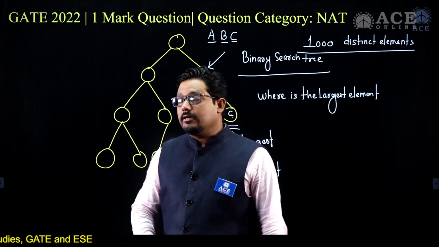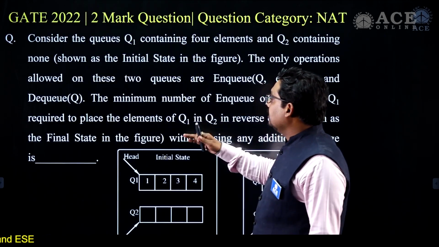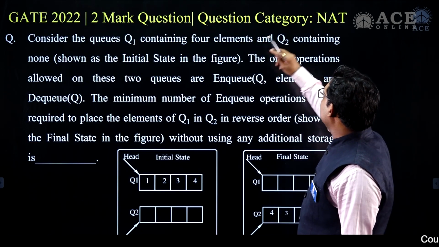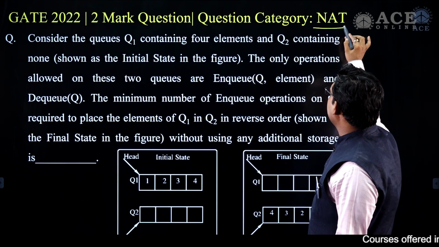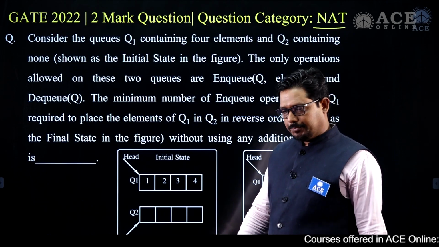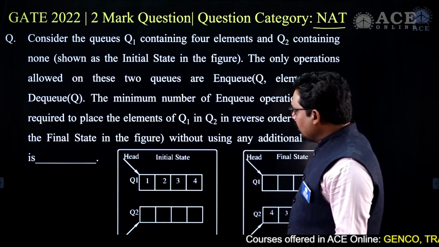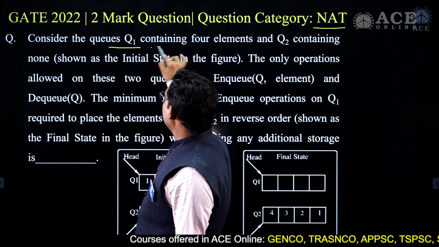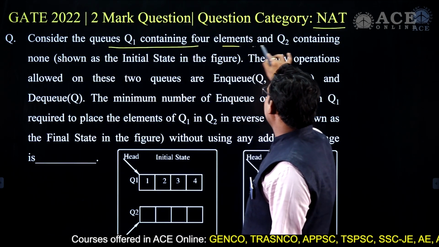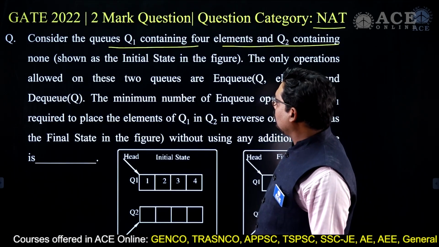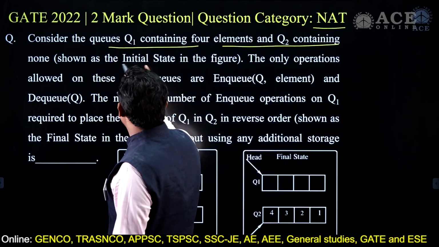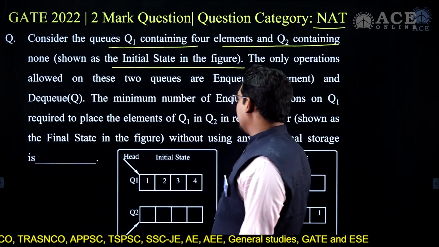The next question here is from 2022, a 2-mark question, and its category is NAT, numeric answer type. The question says: consider the queue Q1 containing 4 elements and Q2 containing none, shown as the initial state in the figure.